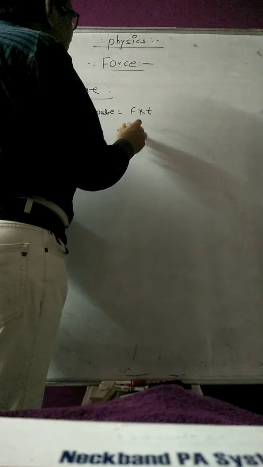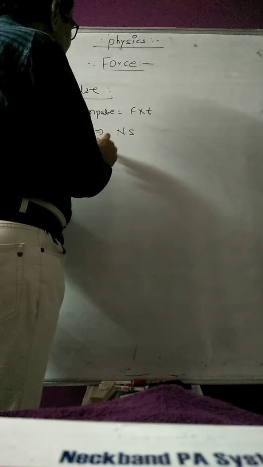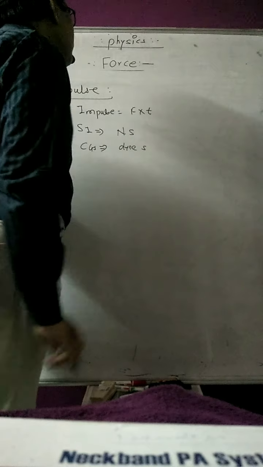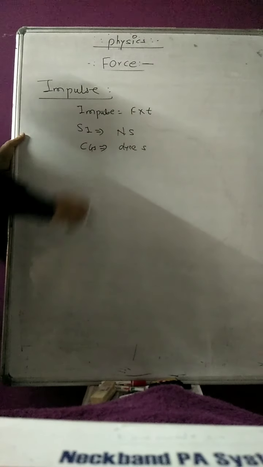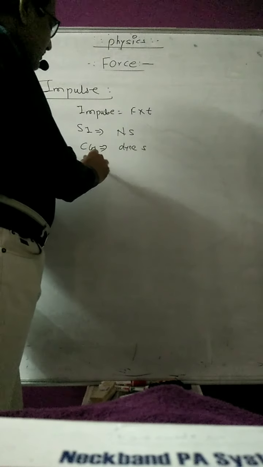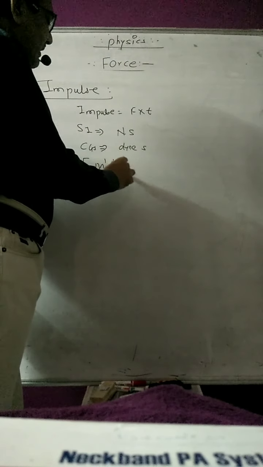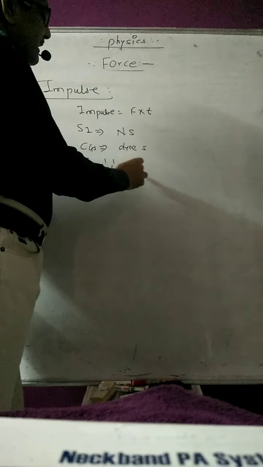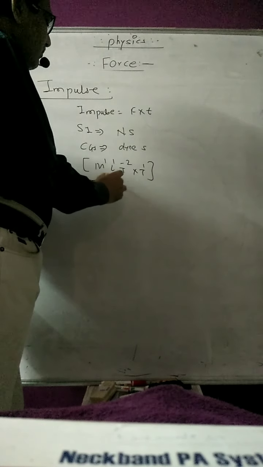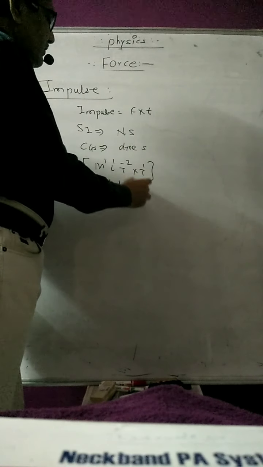The SI unit is Newton second, and in the CGS system the unit is Dyne second. So these are the MKS and CGS units. What are the dimensions of impulse? Force is measured in M1 L1 T raised to minus 2, multiplied by T raised to 1. So here the dimensions are M1 L1 T raised to minus 1.